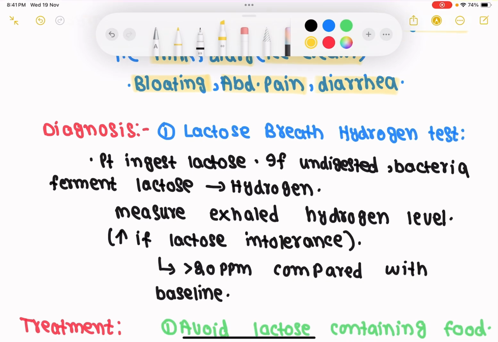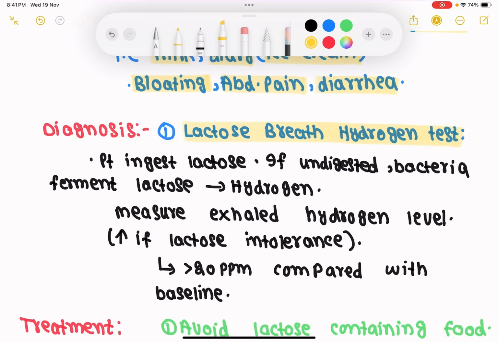Now let's see diagnosis. In diagnosis, we mainly do the lactose breath hydrogen test. In this test, a patient ingests lactose. We know that lactose is normally digested by lactase into galactose and glucose.